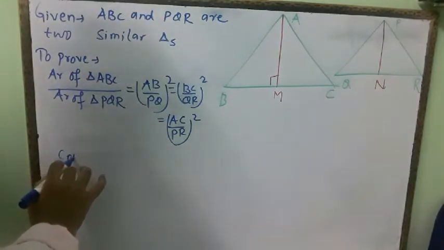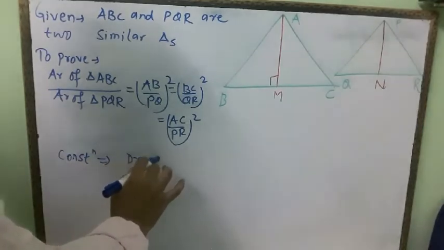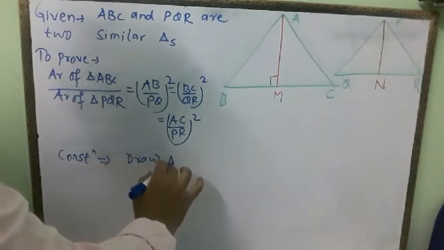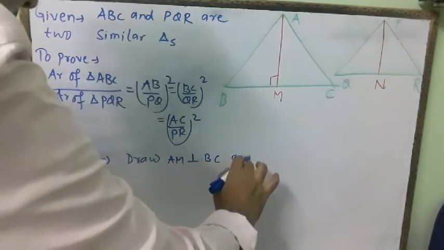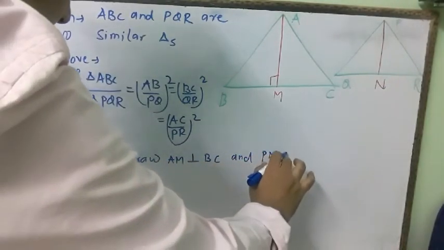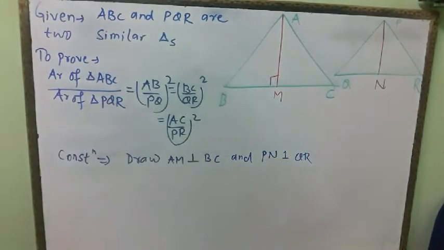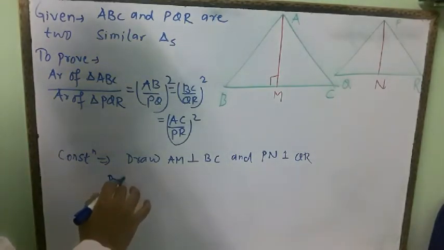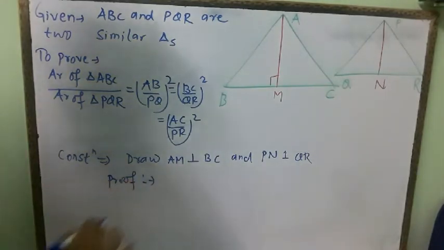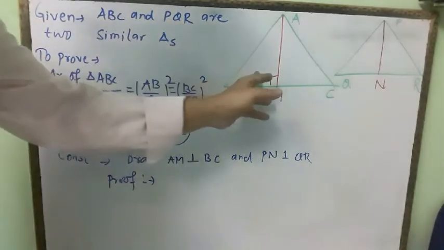I have drawn the construction here, so write it down. Draw AM perpendicular to BC and PN perpendicular to QR. Now first of all, in the proof, I will make the smaller triangles similar, this one to this one.